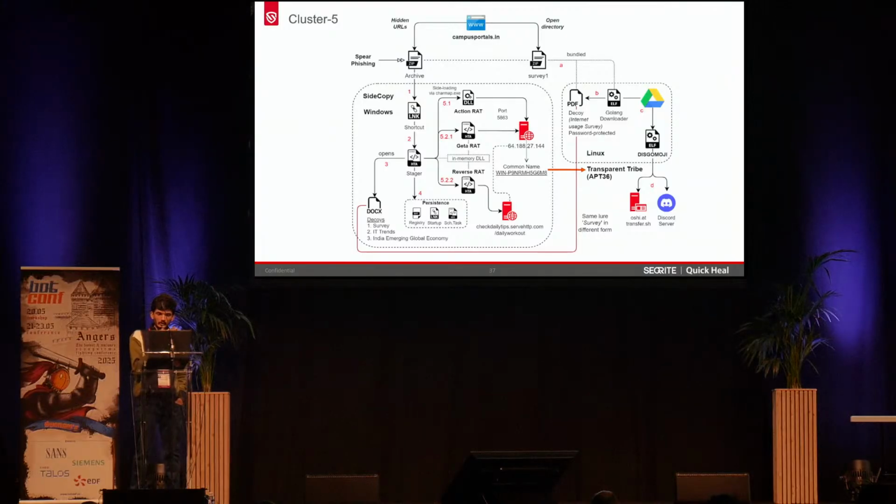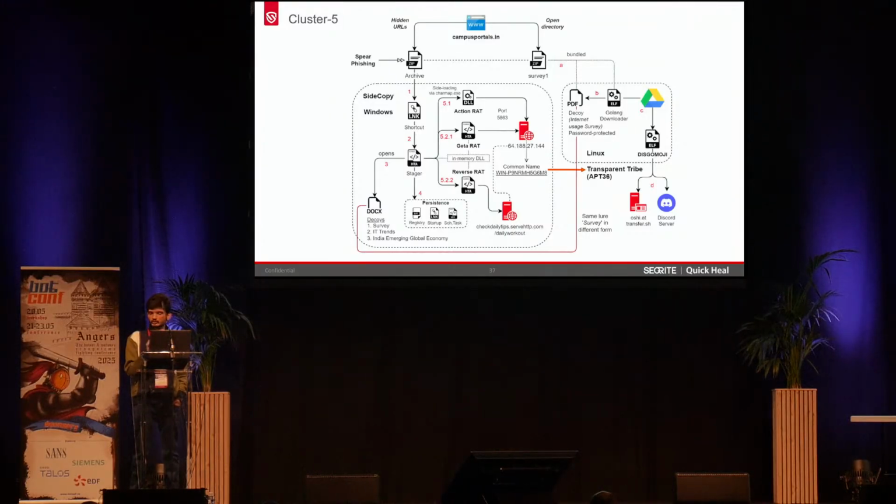And coming to the Windows-based SideCopy payloads, here we saw the typical HTA-based stager. Here it was dropping 3 different remote access Trojans, that is its usual Action RAT and the new Reverse RAT payload. We observed a new Jetta RAT payload, which has almost the same functionality as Async RAT. And all these RATs were connecting to the same C2, and this C2 has a common name, as mentioned here, with the Windows variant. And this specific common name was observed since 2013 with APT36 infrastructure. So this is our next correlation that we have observed.